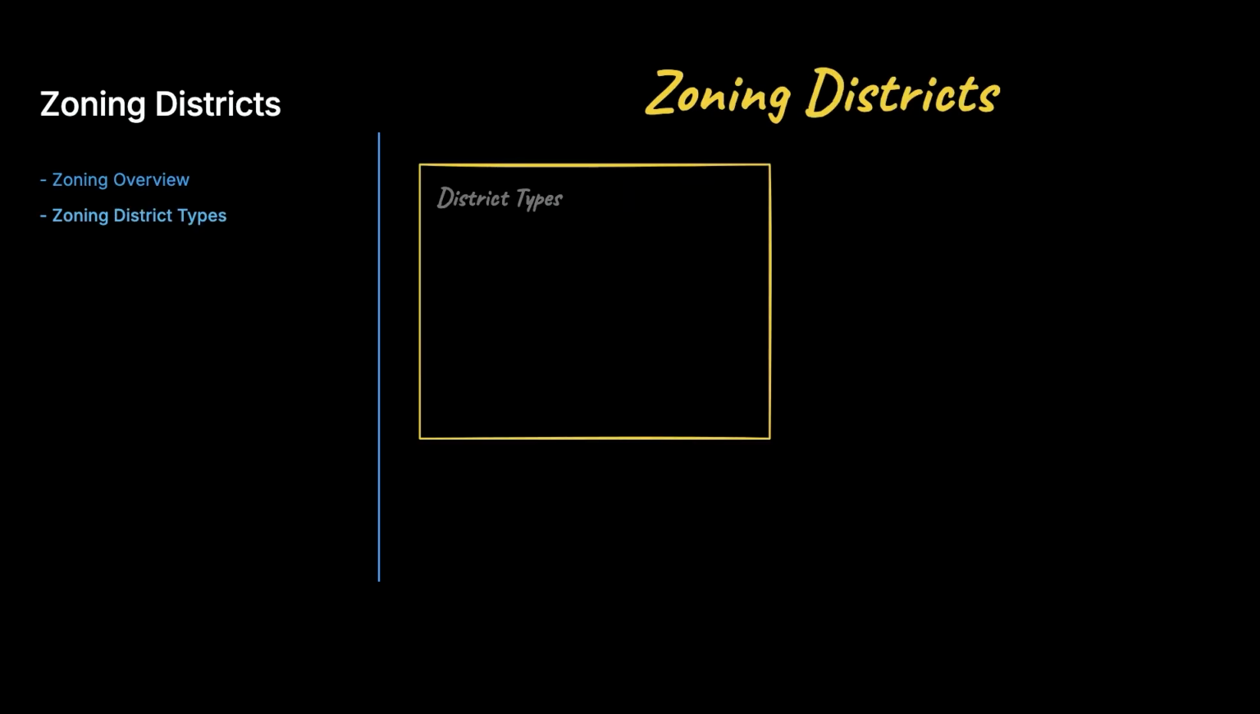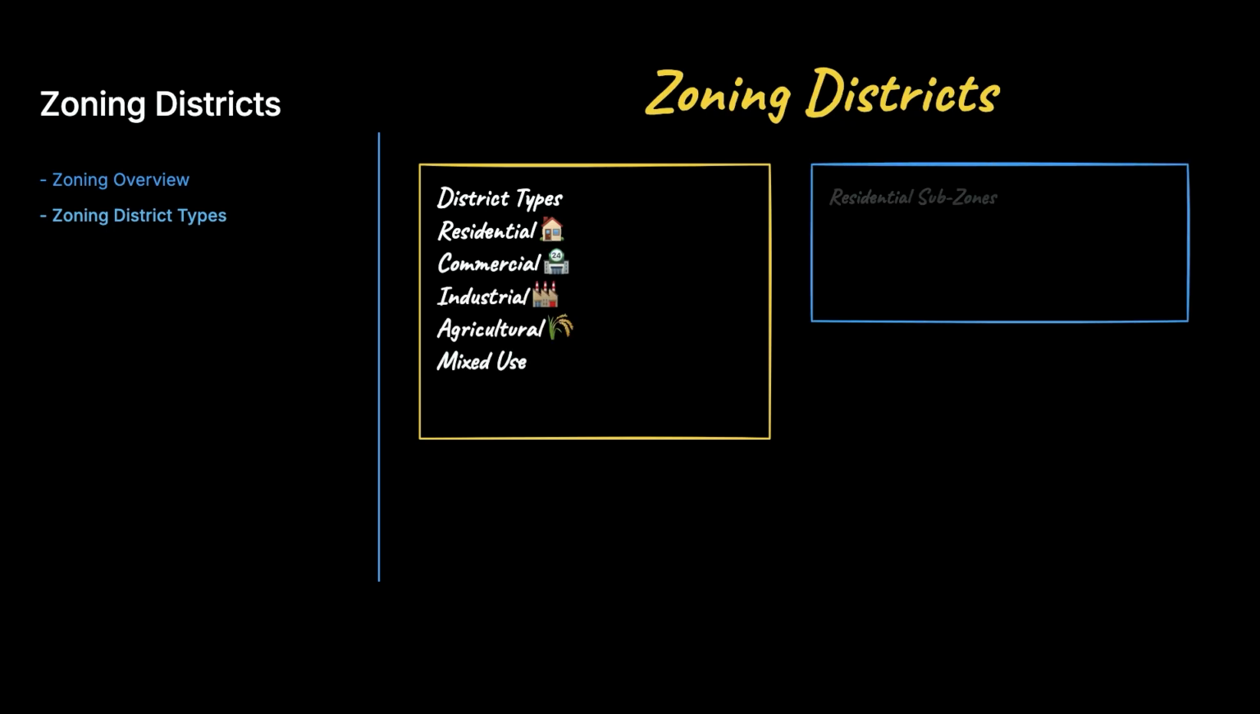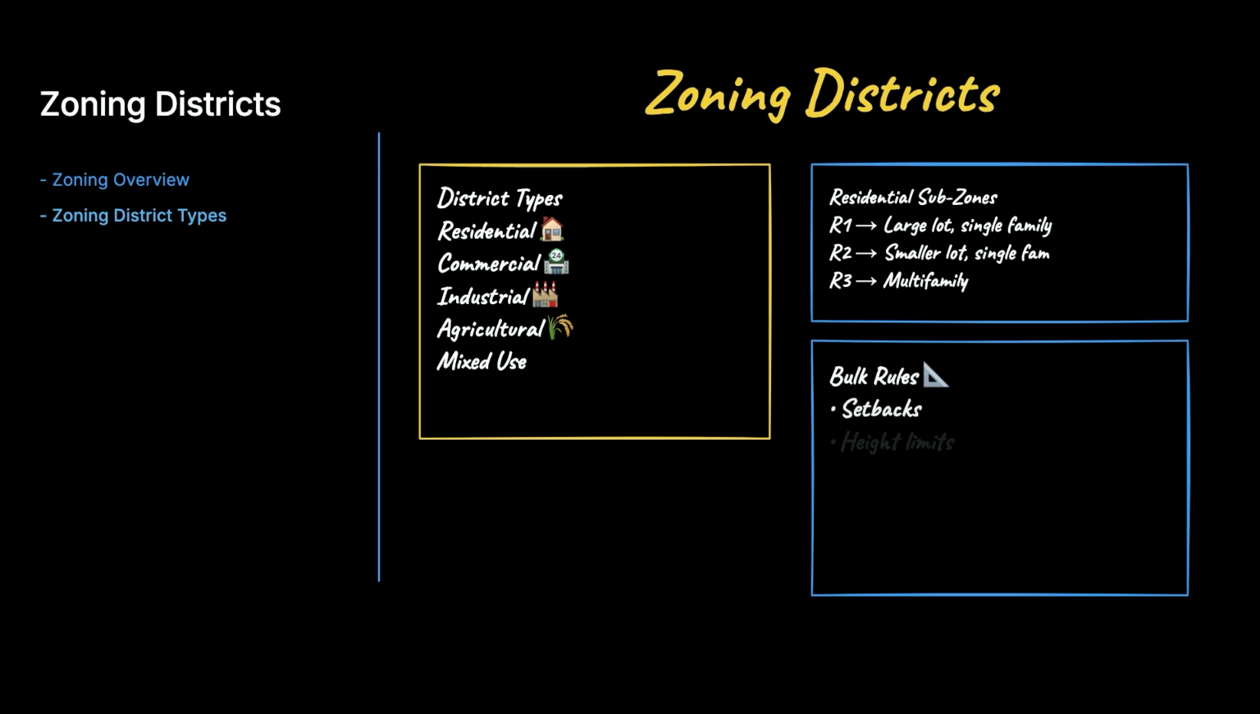Common zoning district designations include residential, commercial, industrial, agricultural, and mixed use. Within residential, you might see R1 for large lots, single family, R2 for smaller lots, single family, and R3 for multifamily. Each district has its own bulk rules covering setbacks, height, lot coverage, and parking requirements for new construction.